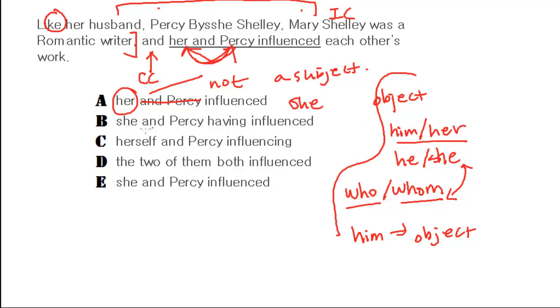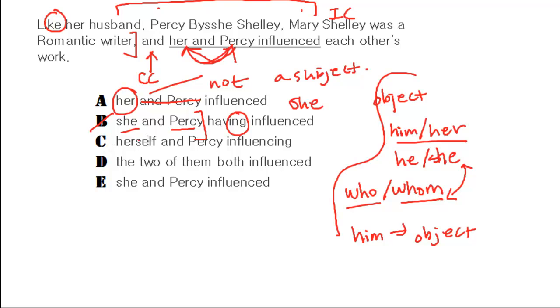But what about B? B says, she and Percy having influenced. Okay, so she is correct. And Percy, that fits together, except this idea is incomplete. They didn't finish anything. Having influenced each other's work. Right? It doesn't say they have influenced each other's work. It just says having. So they were in the middle of doing something and nothing happened. Right? So we can't have B.